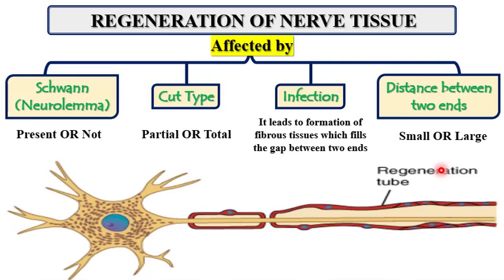Presence of Schwann cell, the type of the cut, partial or total, the distance between the two ends, small or large, and presence of infection or not, as infection leads to formation of fibrous tissue that fills the gap between the two ends and prevents it from healing. Okay?